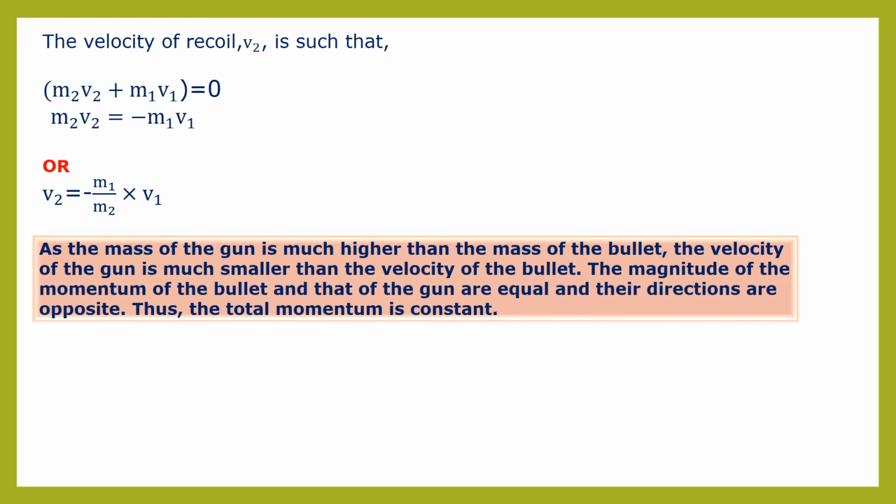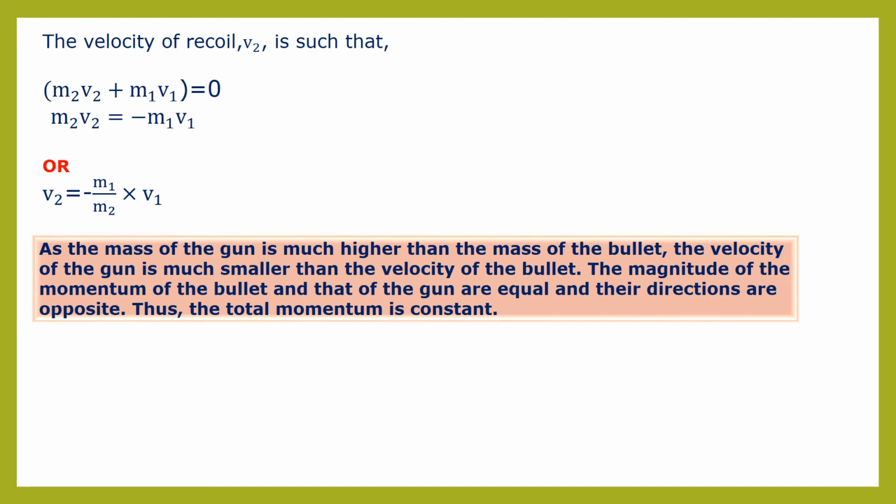Here initial momentum is 0. So we can write m2 v2 plus m1 v1 is equal to 0. Here we have to calculate the velocity of recoil, that is v2. So m2 v2 will stay on this side, and m1 v1 will go to the right hand side, so it will be negative. So m2 v2 is equal to negative m1 v1.